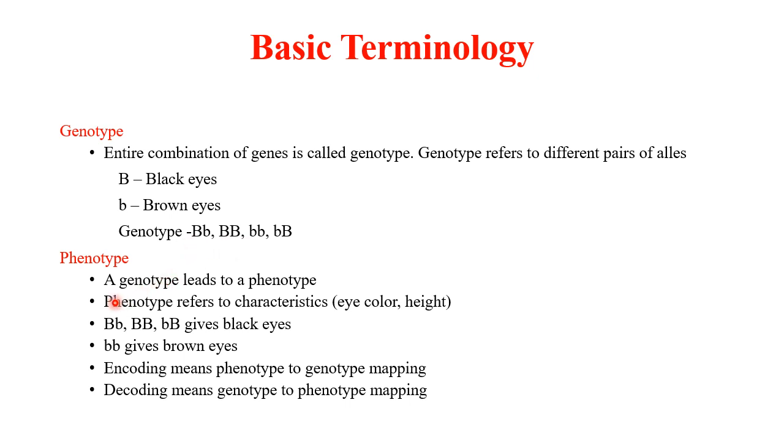For example, Bb means black eyes because the dominant feature is black, we are assuming, and bb gives brown eyes. In genetic algorithms, we need to encode our traits. Encoding means mapping from phenotype to genotype. Decoding means mapping from genotype to phenotype.